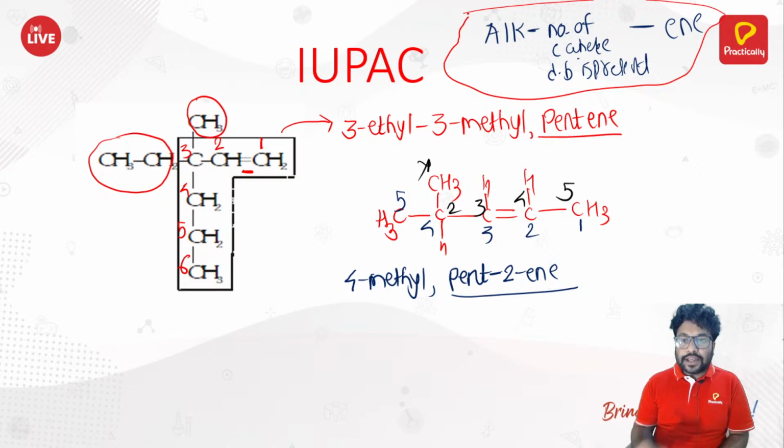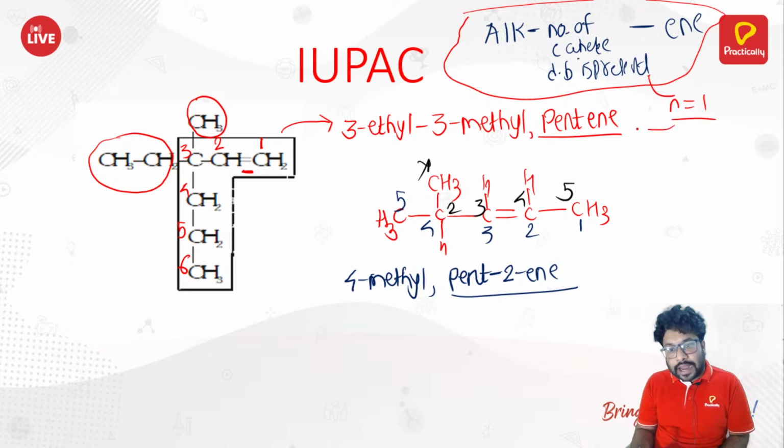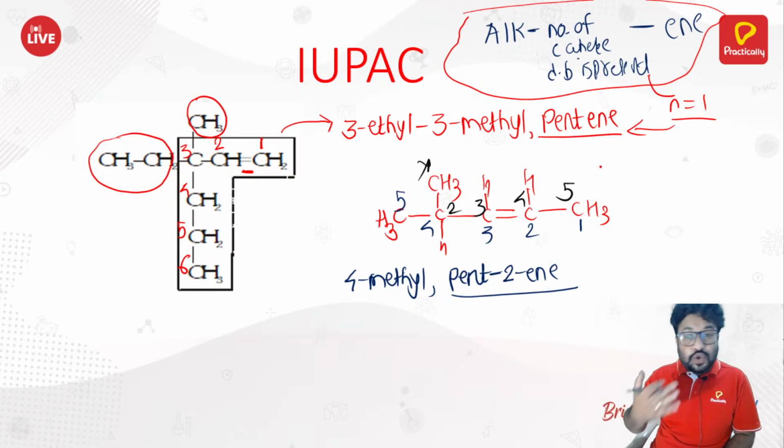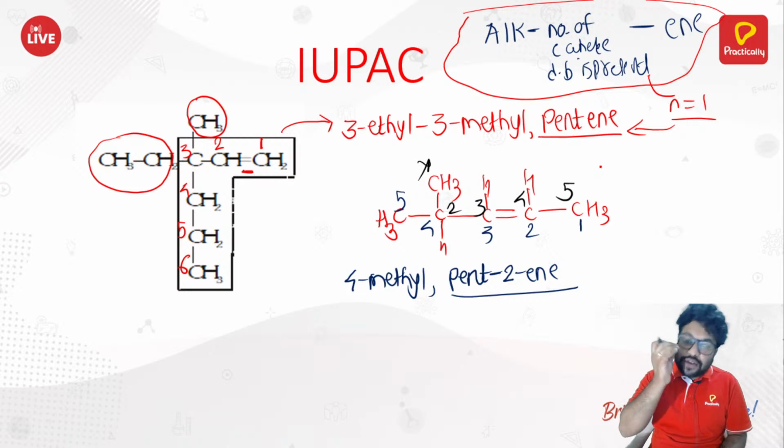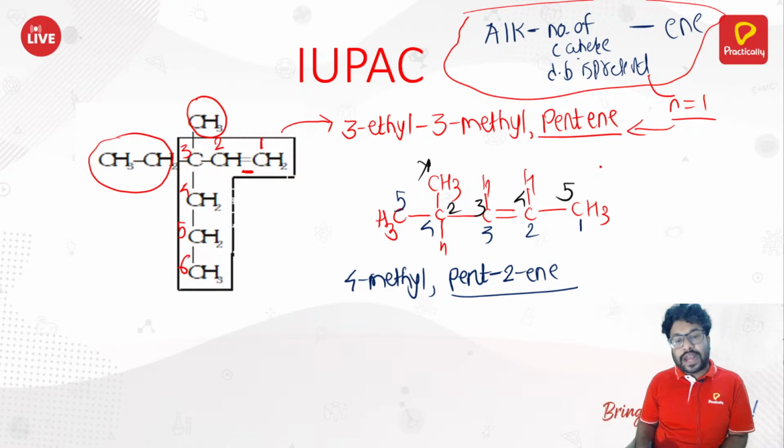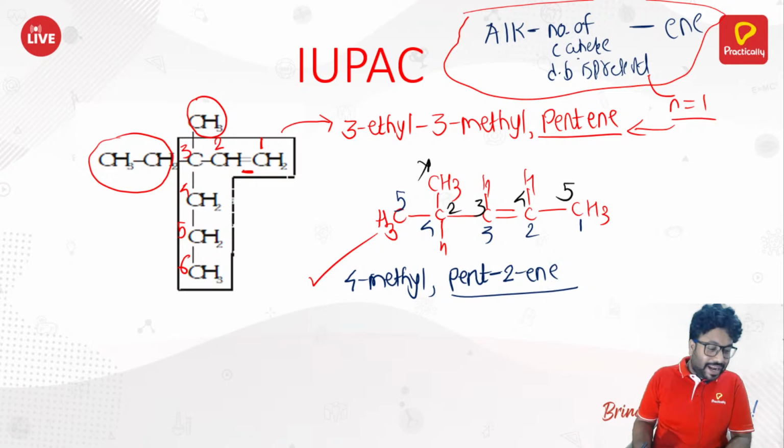Now, if that number is 1, then you can write pentene directly. But if it is more than 1, if it is 2, 3 like that, then you need to mention that number. That is what I told you here. So it's 4-methylpent-2-ene. That's how you name it. Okay. So moving ahead. I hope you must have understood it pretty well.